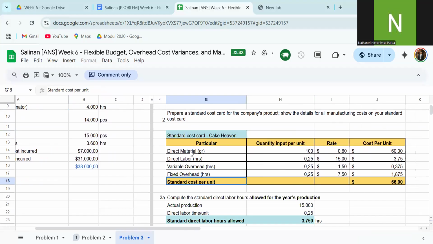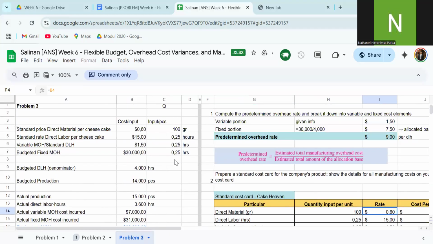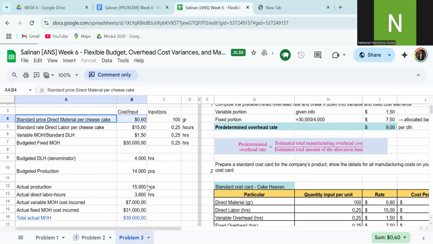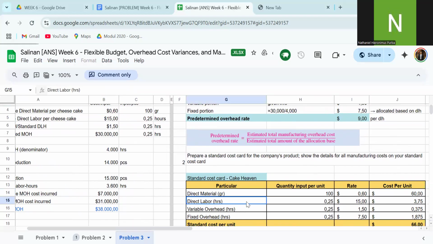In the standard cost card, we input first the direct material: quantity per unit 100, rate 0.60, so cost per unit is $60. Then direct labor hours per unit is 0.25, times the rate of 15,000, equals 3.75.